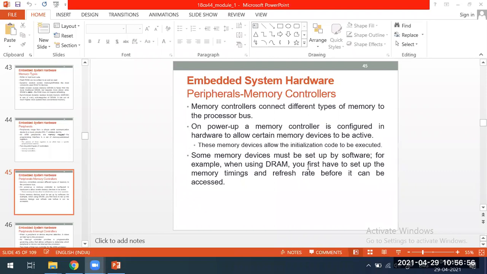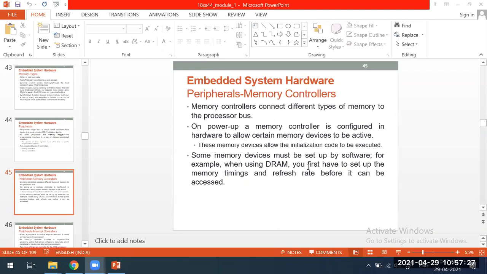All the memory devices, if they want to be active, have to be informed. When you power up, when you switch on, who is going to do that? That will be done by the microcontroller. That microcontroller hardware's job is, whenever you switch on the system, to activate all the memory devices which are connected. In that way, it will be configured in the hardware.